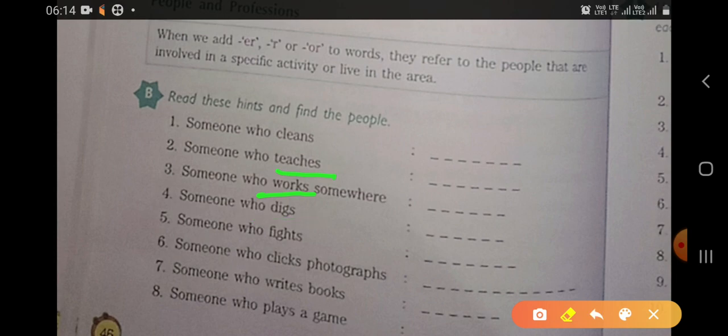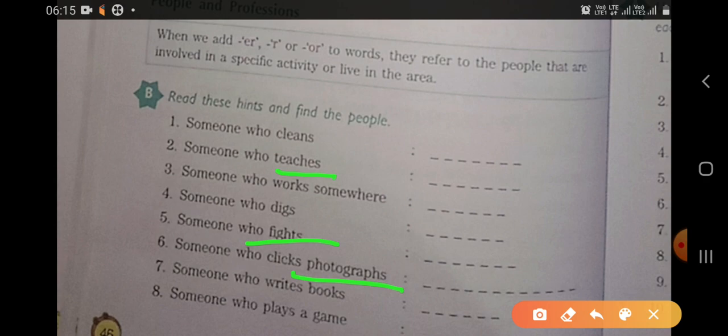Next, fight. What will happen with this fight? Fight will become fighter. Am I right? Yeah, fighter. Photographs, photographer. Books: someone who writes books, not books.